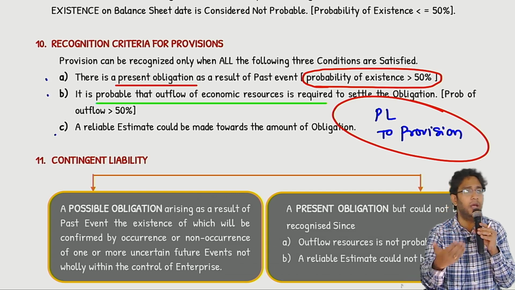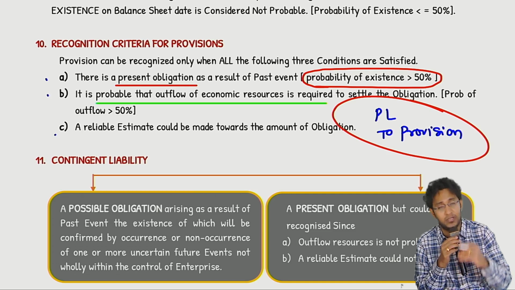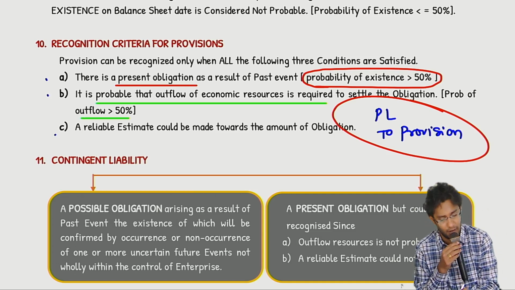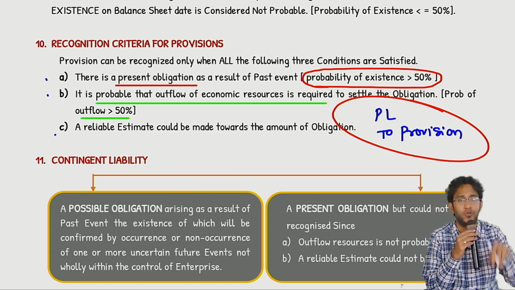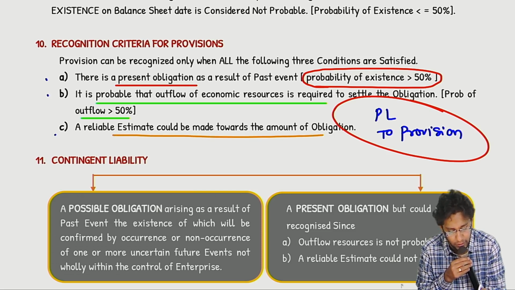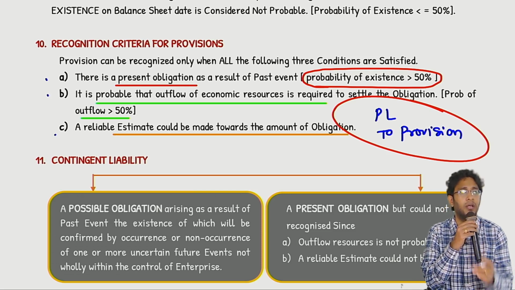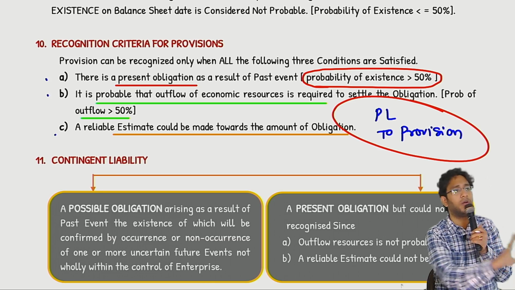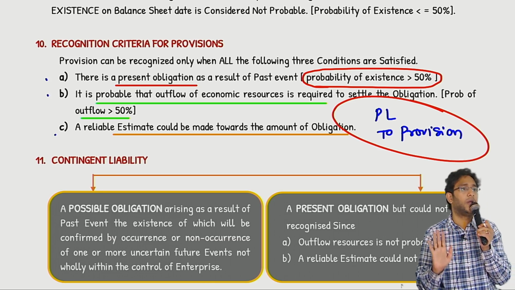Outflow also should be probable. That means the chance of me paying also should be more than 50%. And to write the entry amount, you should have a reliable estimate of the amount of the obligation. If all 3 points are satisfied, then only you can record this entry. Otherwise, you cannot write the entry.